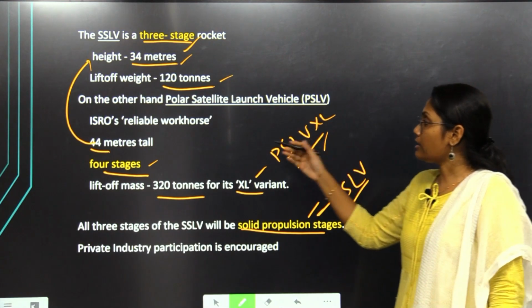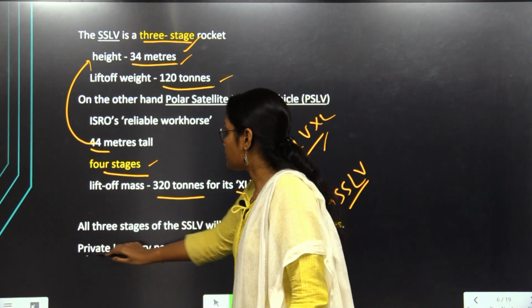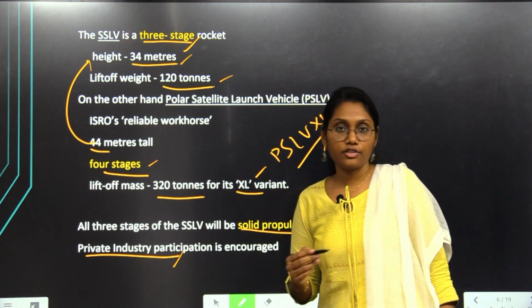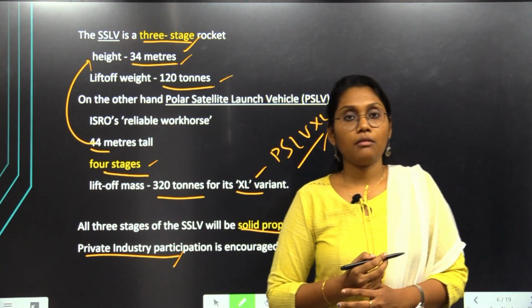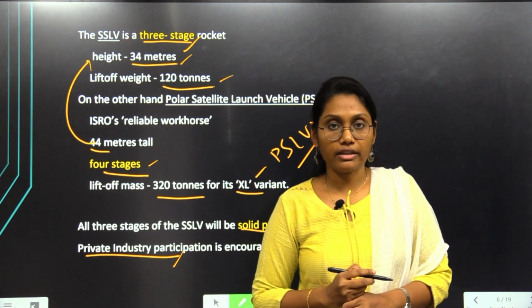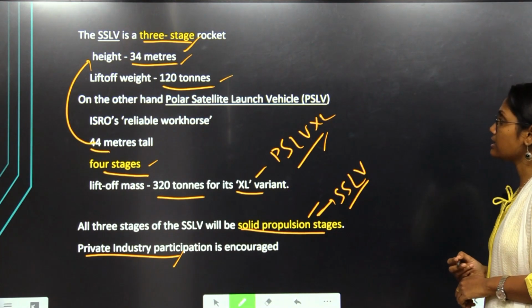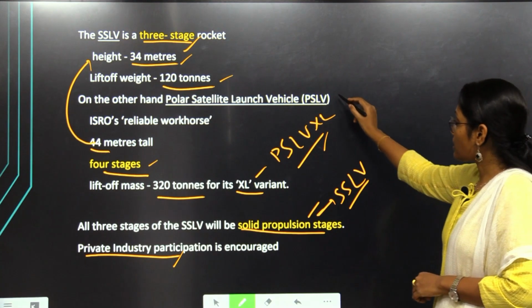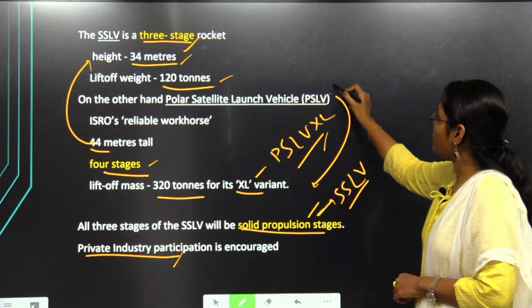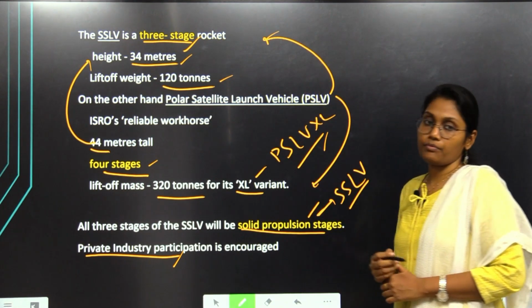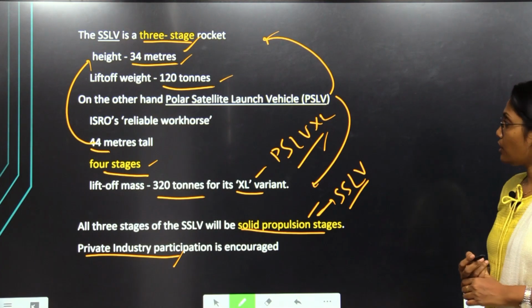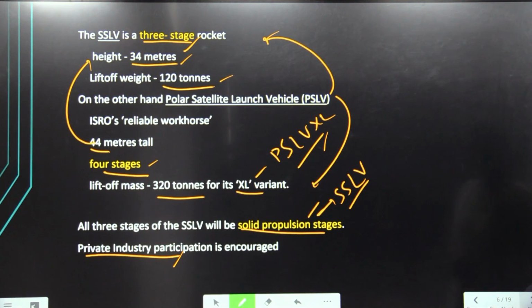And also under this project, private industry participation is being encouraged to develop such big projects and launch vehicles. After learning all this, I hope you didn't get any confusion here. We are just comparing the features of PSLV with that of SSLV. Learned clearly? So after learning all this, let us move on to the next topic.